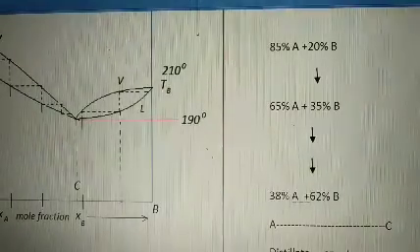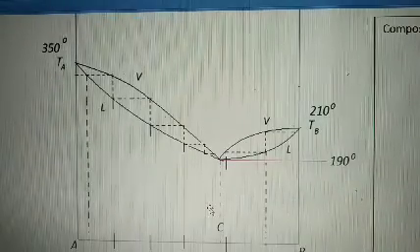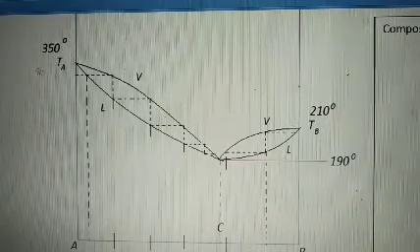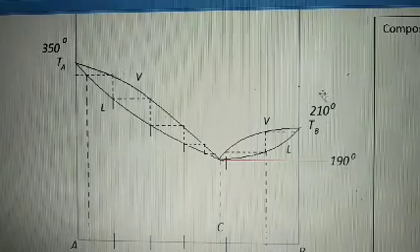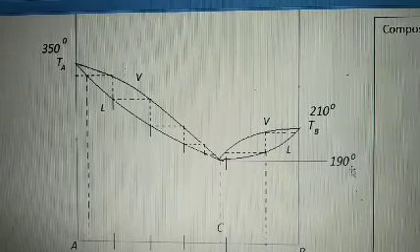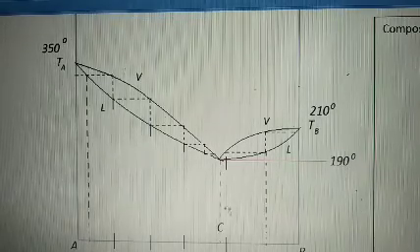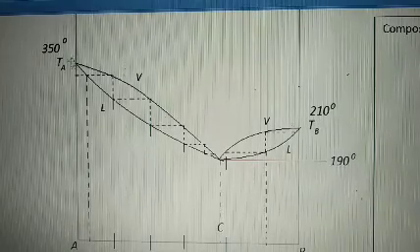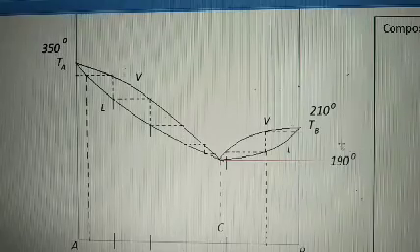Now we will discuss how we can distill this mixture. So let us first discuss its distillation graph. I fix the boiling point of the A component as 350 degrees Celsius. The boiling point of the B component is 210 degrees Celsius. And here I have shown the composition which is according to point C. That composition has a boiling point lower than the individual components. It is lower than 210. It is 190 degrees Celsius.